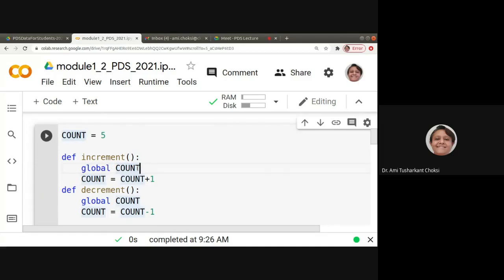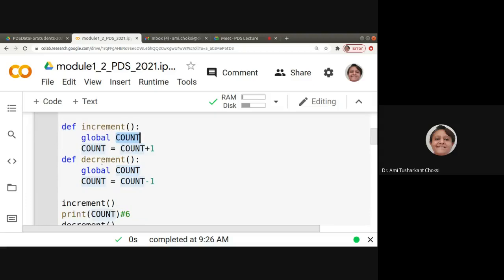Now I am saying it as global. Count is equal to count plus 1. What should it do? Should it consider any other value? Does it have any value inside this? That is count is equal to 1 or 2 or 3 or 4 or anything? No, it is using the global count, right? Okay, so we'll see that.